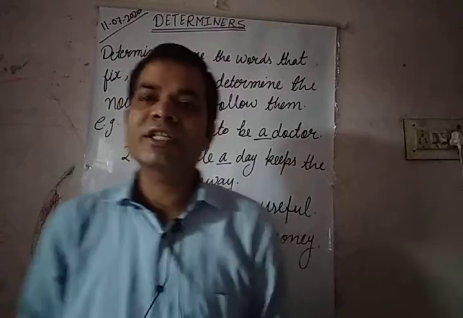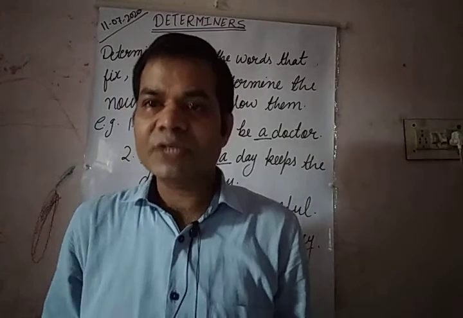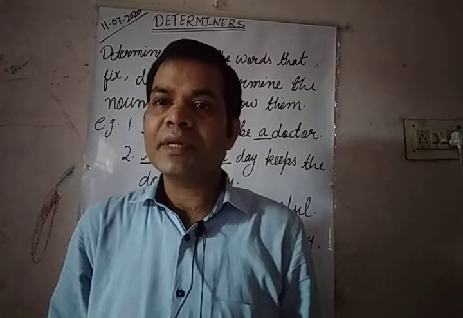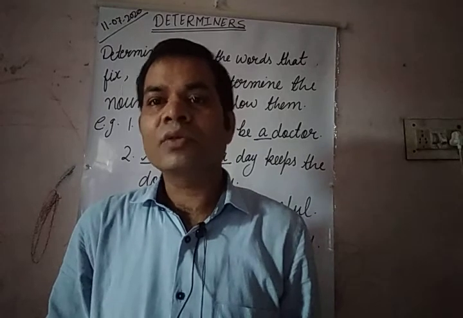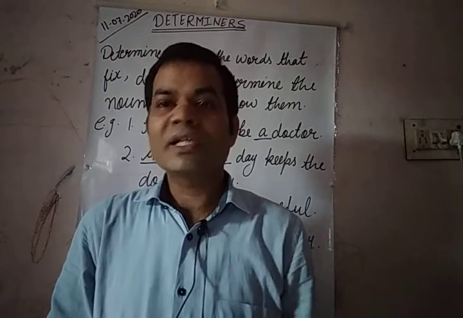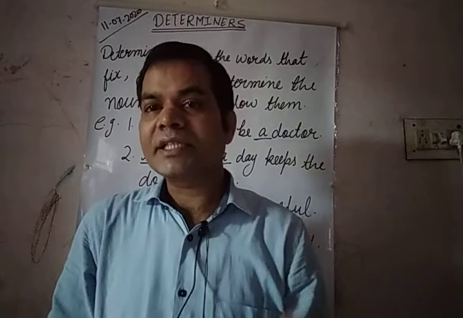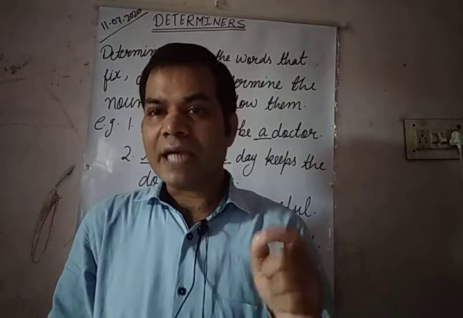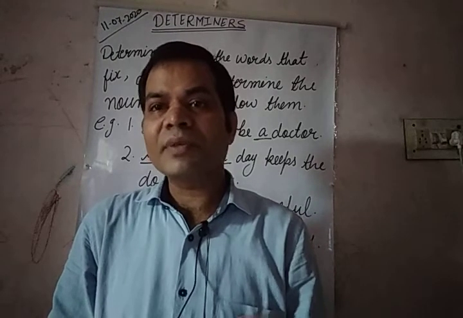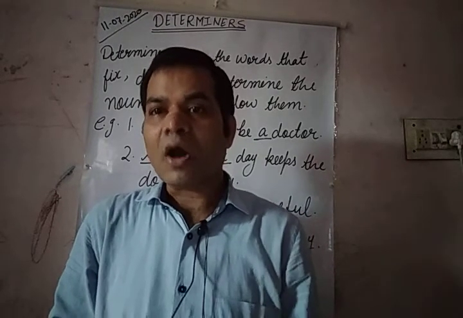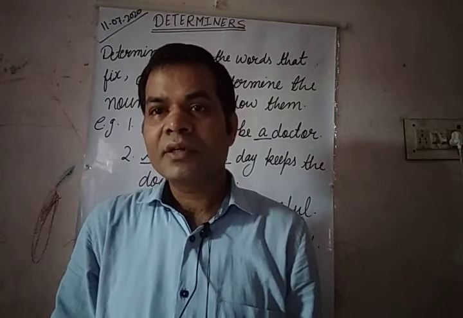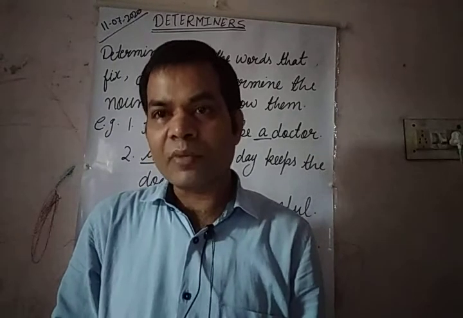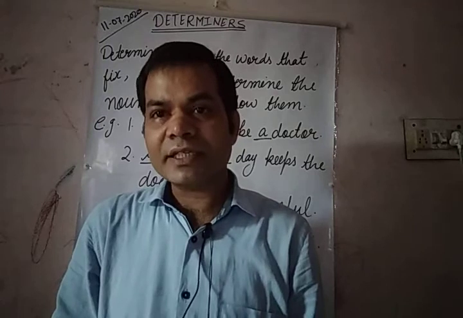Determiners. What are determiners? So simply students, determiners can be compared to adjectives. Not can be compared, you call them adjectives. Because what does an adjective do? An adjective comes before a noun or pronoun and tells more about it, makes its meaning more clear, modifies it.